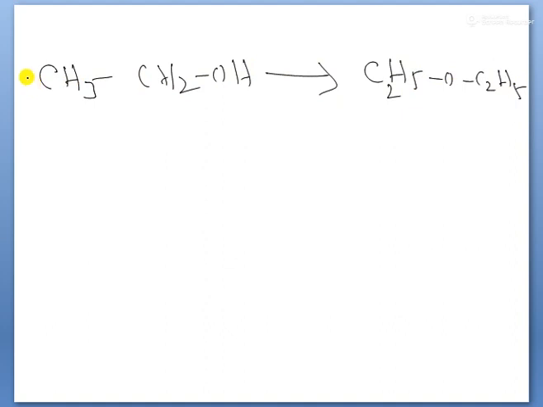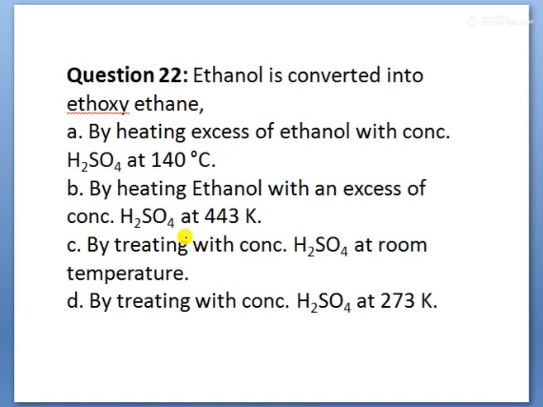So under which condition is it converted? If you use 2 moles of ethanol in the presence of H2SO4 and maintain the temperature at 140 degrees Celsius, children, what happens at this temperature? Ether is formed and elimination of a water molecule takes place. So that is how the reaction takes place, children. That is the condition: by heating excess ethanol, using 2 moles of ethanol with concentrated H2SO4 at 140 degrees centigrade.